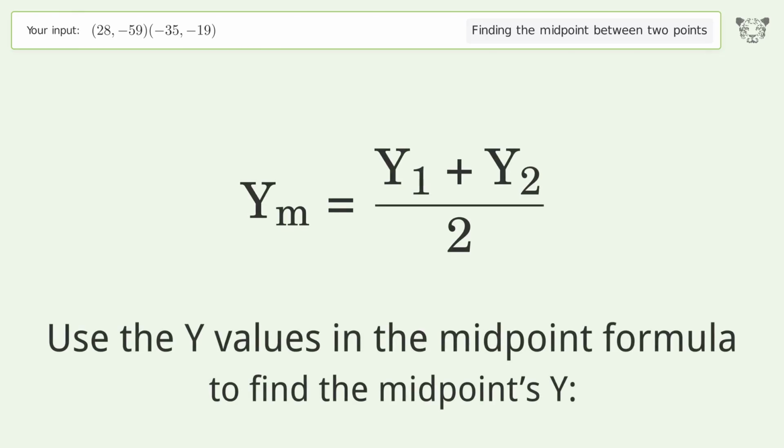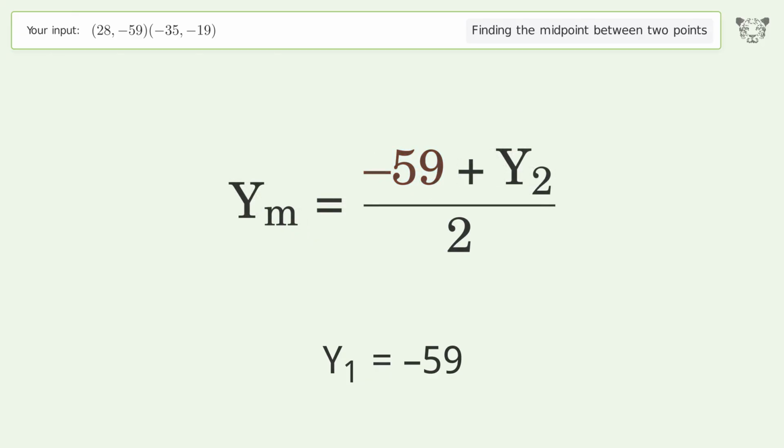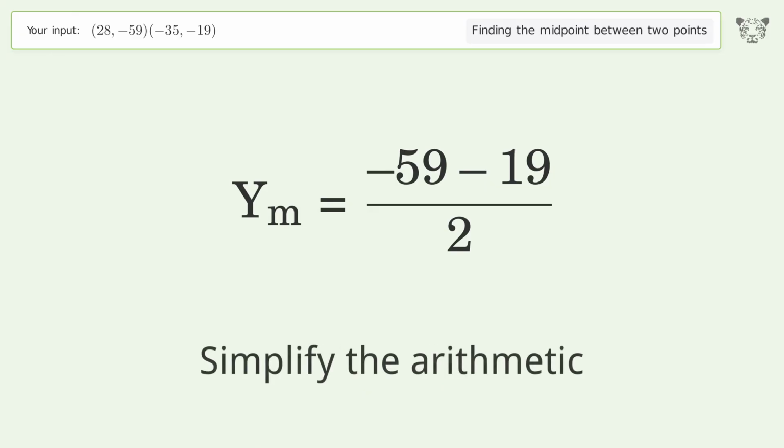Use the y values in the midpoint formula to find the midpoint's y. y1 equals -59. y2 equals -19. Simplify the arithmetic.